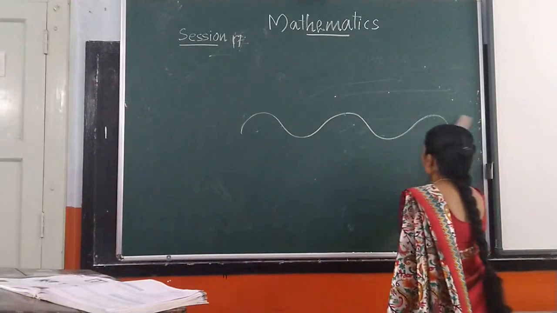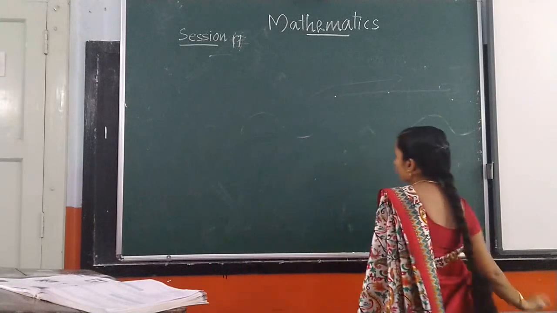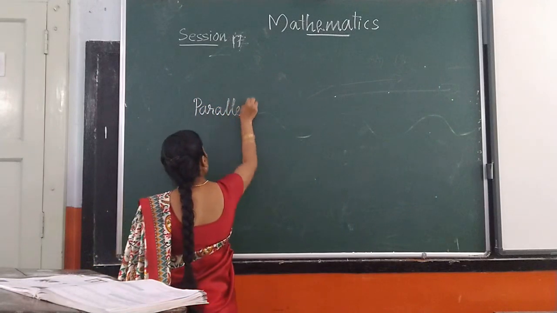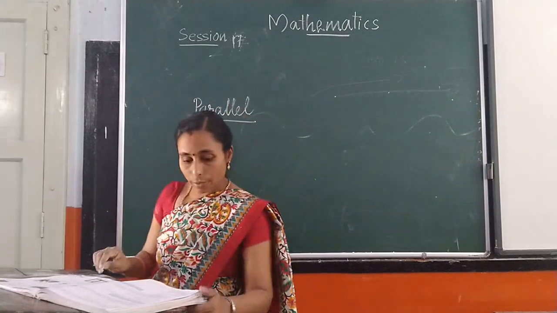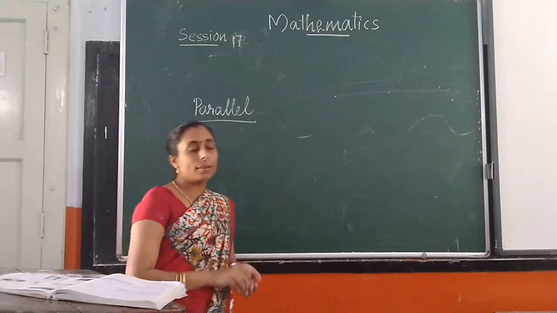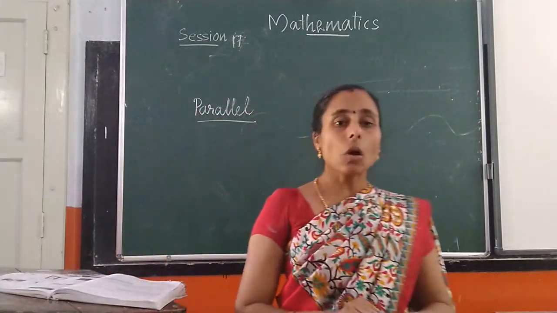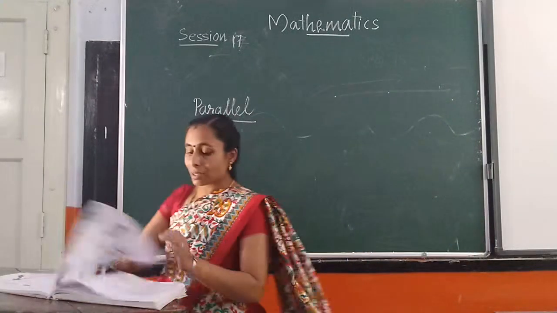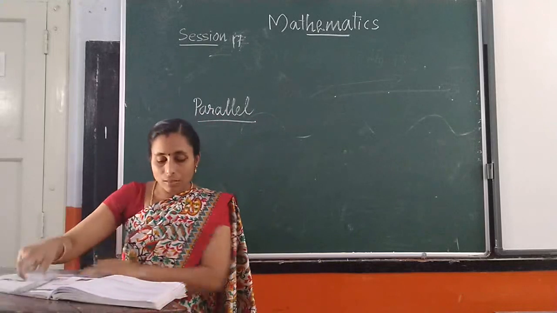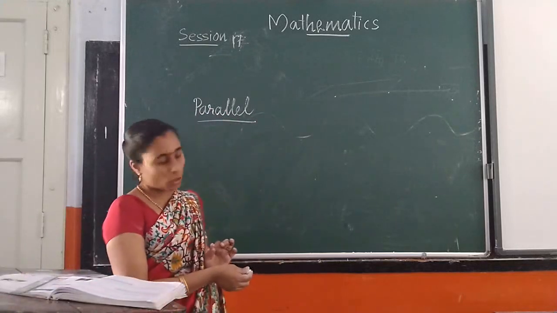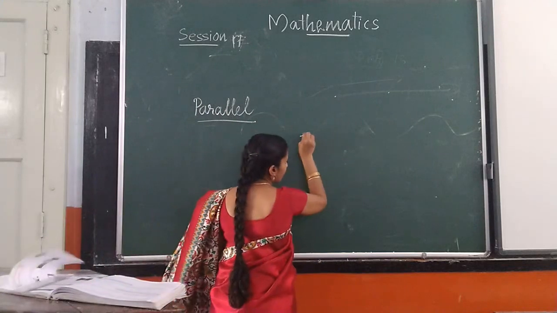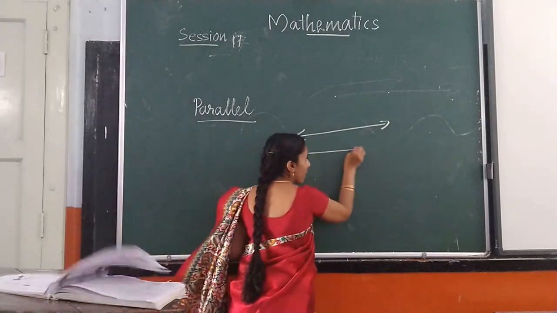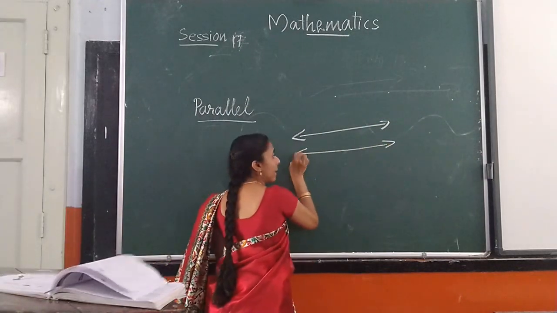Parallel lines. Some lines never meet or cross each other at a point. Such lines are called parallel lines. Okay, here, this is a line and this is another line.